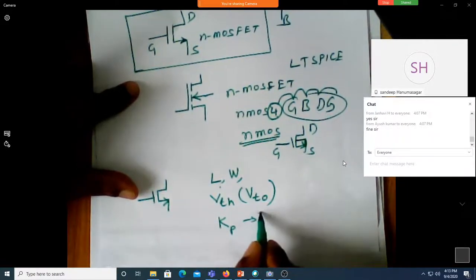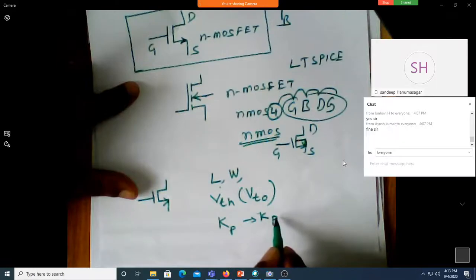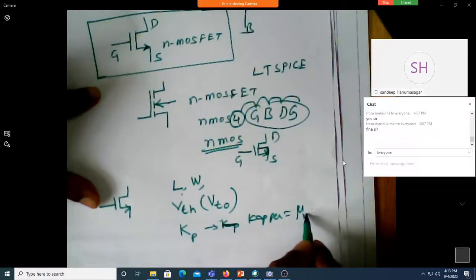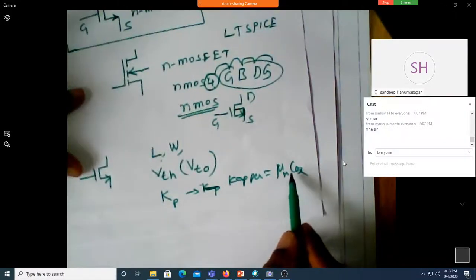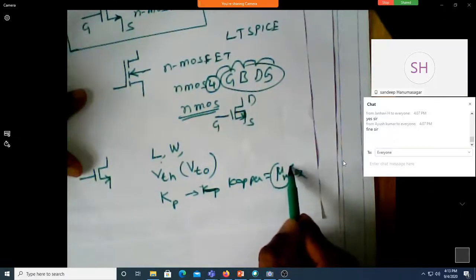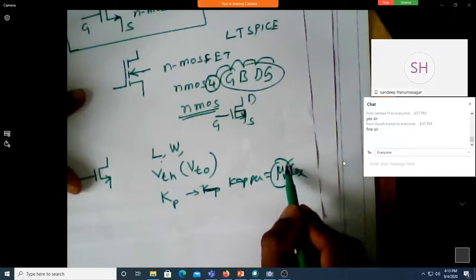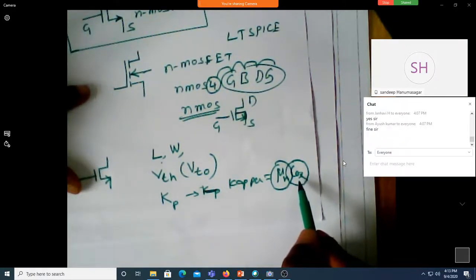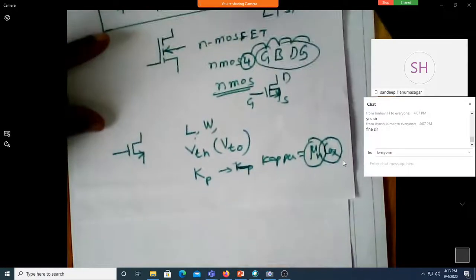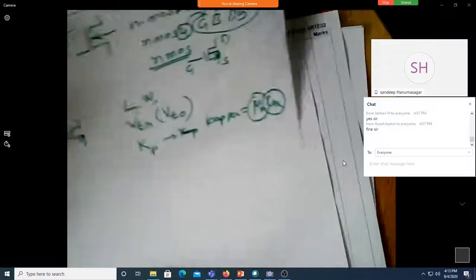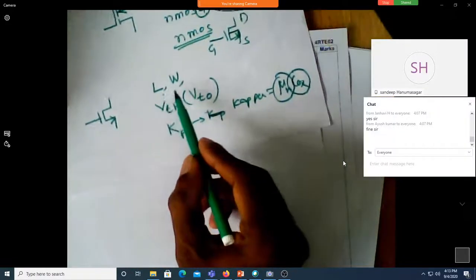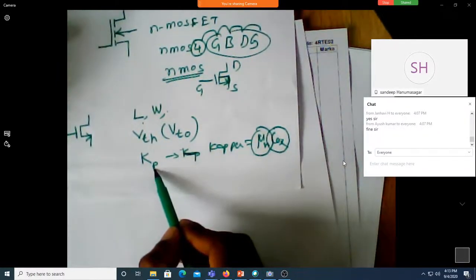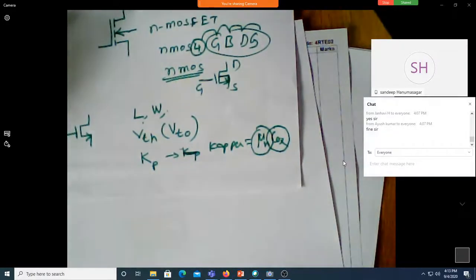Did you remember there is a KP written? KP stands for kappa, a Greek letter, which is actually mu n into Cox, where mu n is the mobility of the free charge carrier and Cox is the oxide capacitance per unit area. Let me explain that to you in detail. So for a MOSFET, we need to specify length, width, VTH, KP. These are the very important parameters to be specified.